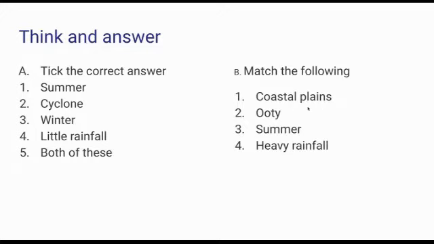Next one, B, match the following. Sea breeze, in coastal plains. Put that one, on the other side you put the number. And hill station, Ooty. Mango, we can see in summer. And northeast region, heavy rainfall. Okay, these are about match the following.